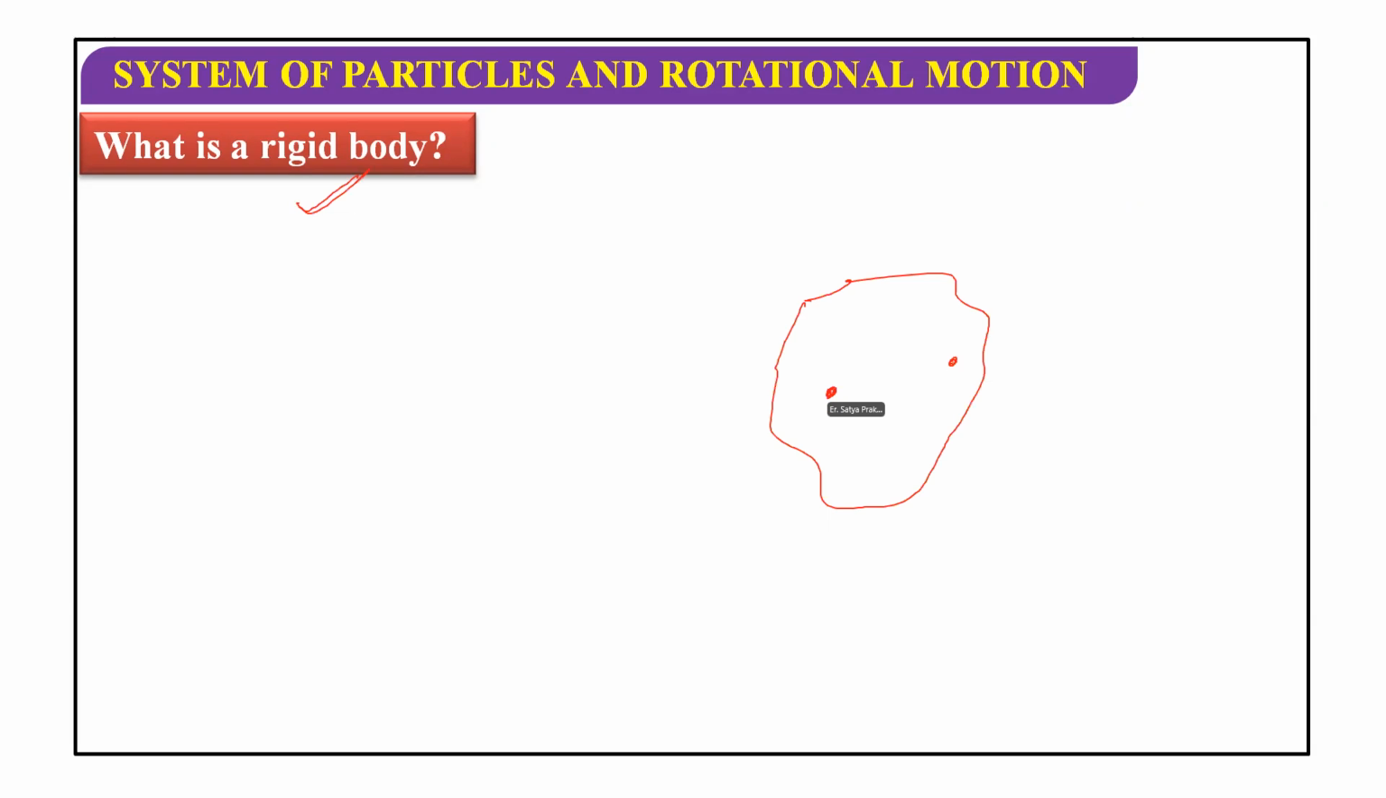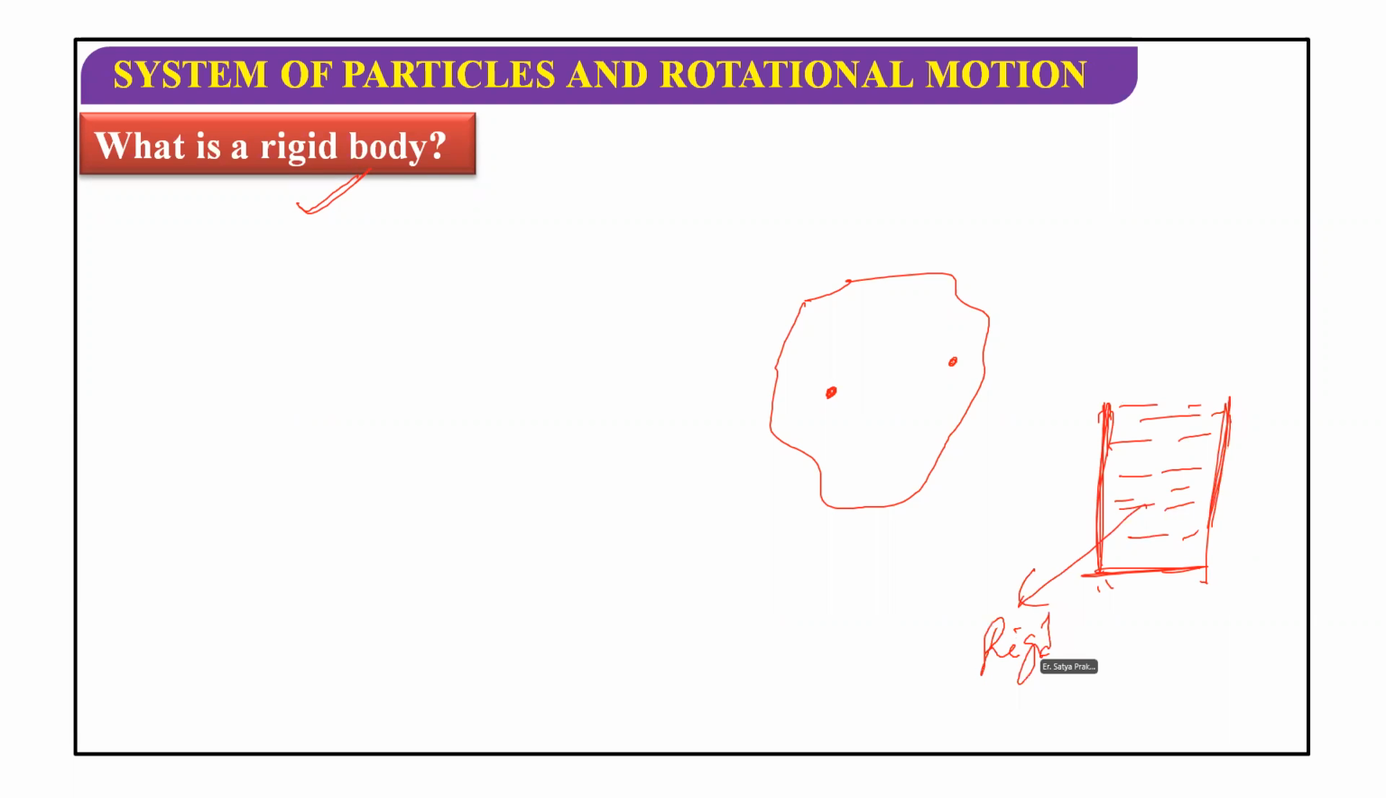No, okay. Suppose we take one glass and we fill the glass with water, right? Will it be a rigid body? The answer is no. Why will it not be a rigid body? Because if you start moving this glass here and there, then the water will start moving from one point to another. Then the distance between the two points will not be constant.